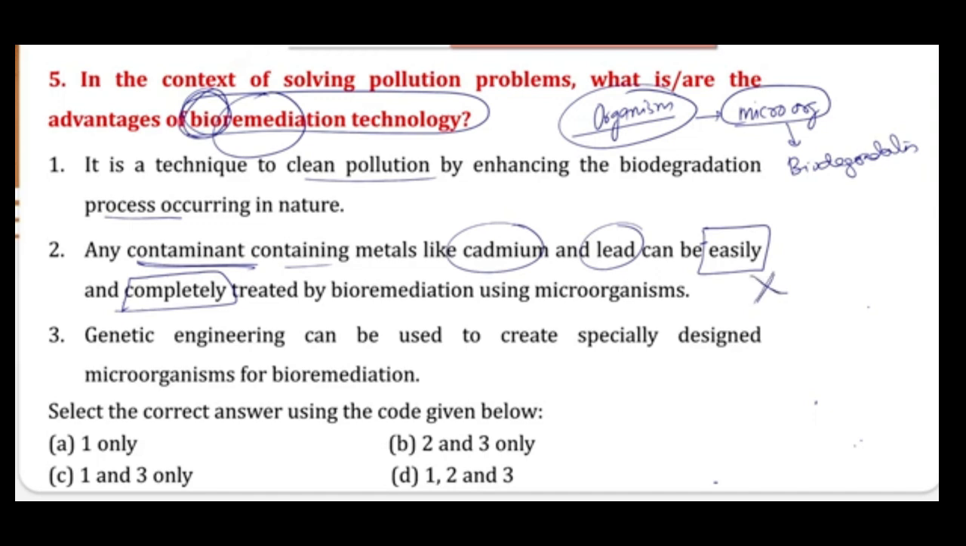Now, genetic engineering can be used to create specially designed microorganisms for bioremediation. This is a generic statement, and we can say that yes, that can be done. If we can change some gene in that particular microorganism, then the microorganism can target a particular pollutant like lead or cadmium. So we can say that 1 and 3 is your right answer. Option C would be your right answer.